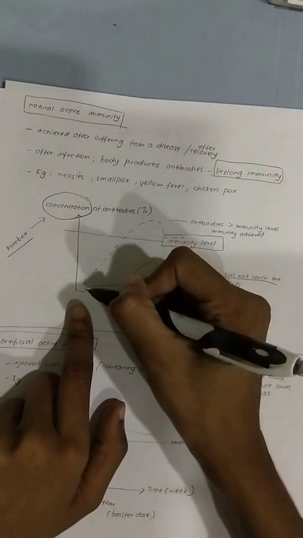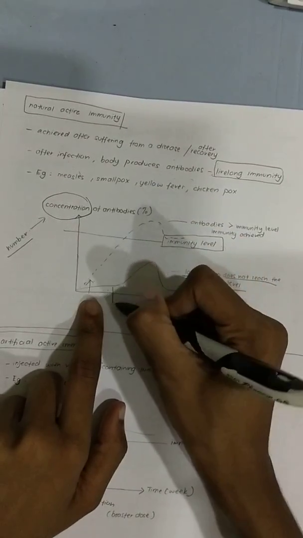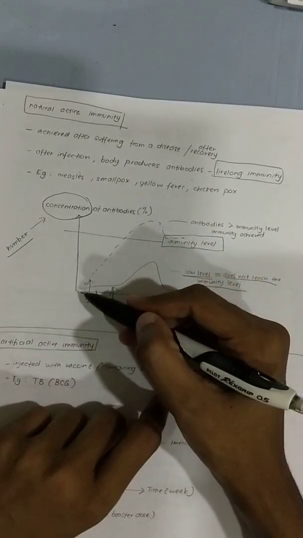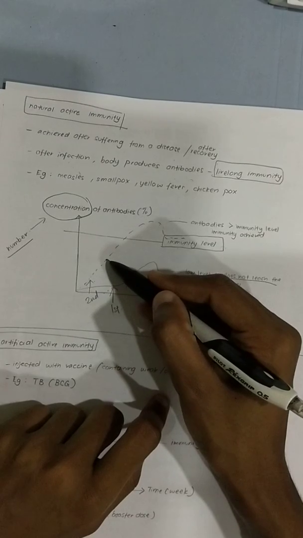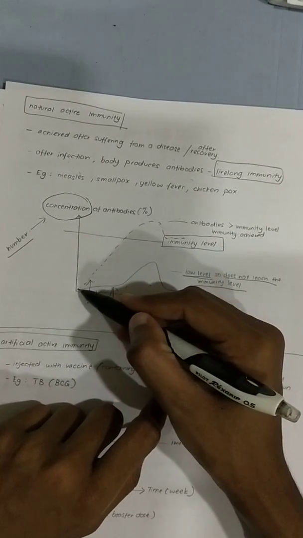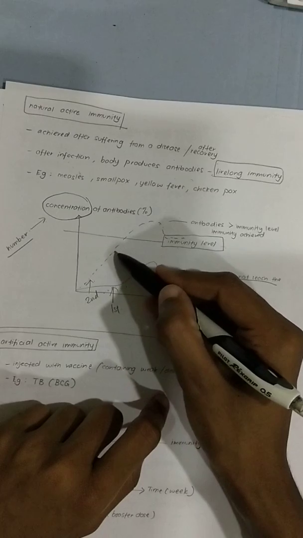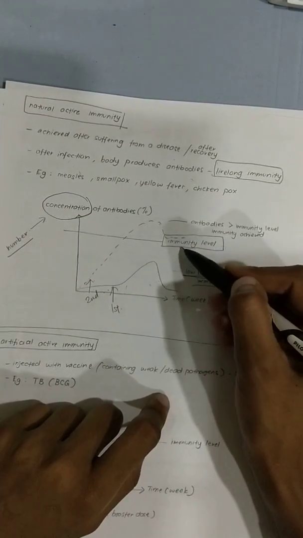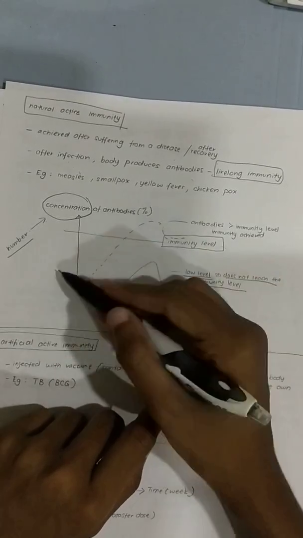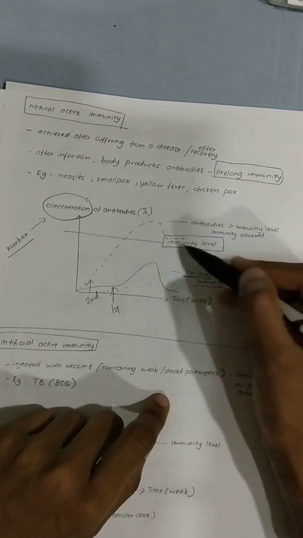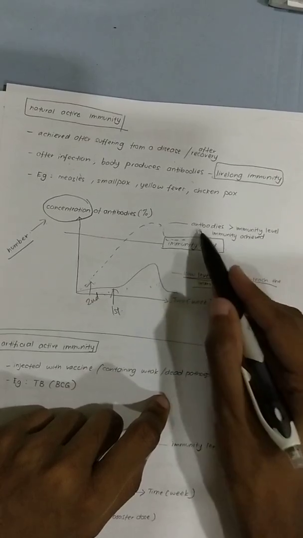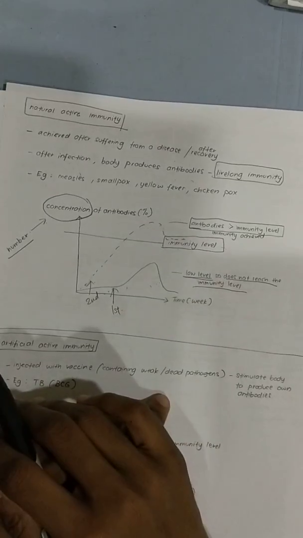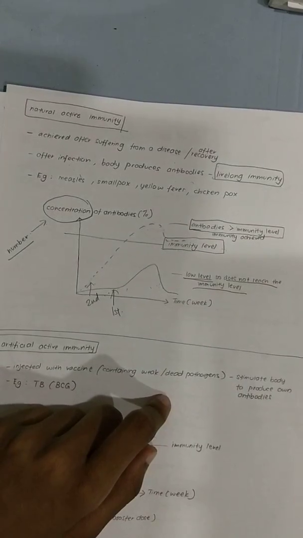So now, this is your second infection. This is actually your first infection, and this is your second infection. The second time I get chickenpox, the moment I get it, can you see the amount of antibodies produced in the blood is so much that it has exceeded the immunity level. The number of antibodies produced exceeds the immunity level, meaning I already have a lot of antibodies.